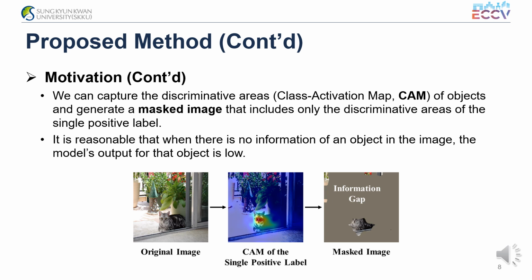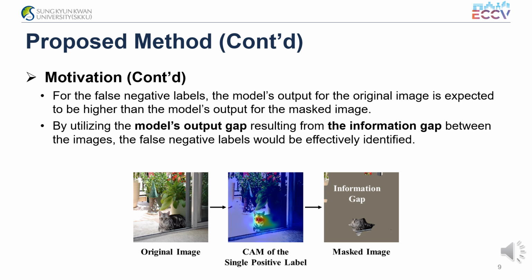On the other hand, the original image contains information corresponding to ground truth labels. It is reasonable that when there is no information of an object in the image, the model's output for that object is low. Therefore, for the false negative labels, the model's output for the original image is expected to be higher than the model's output for the masked image. In this way, by utilizing the model's output gap resulting from the information gap between the images, the false negative labels would be effectively identified.